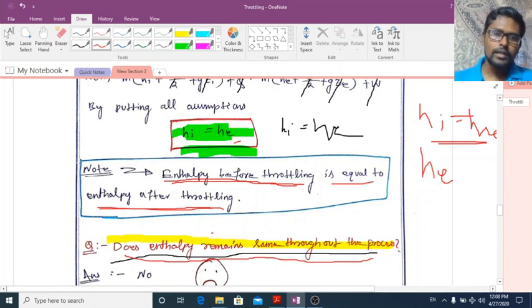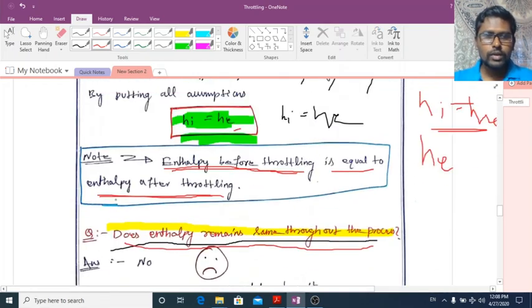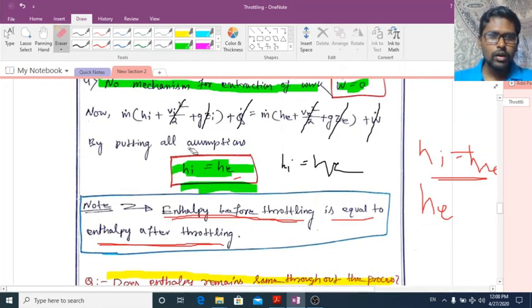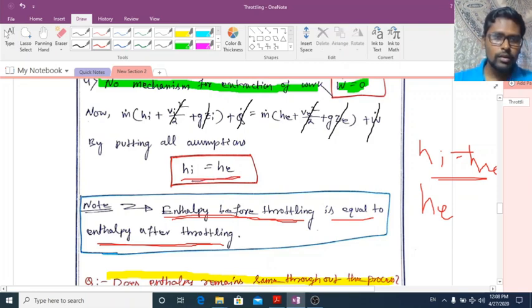But you can see here, from the energy equation, that enthalpy before throttling is equal to enthalpy after throttling of the fluid. So enthalpy does not remain constant throughout the throttling process. Okay, this is a major misconception.